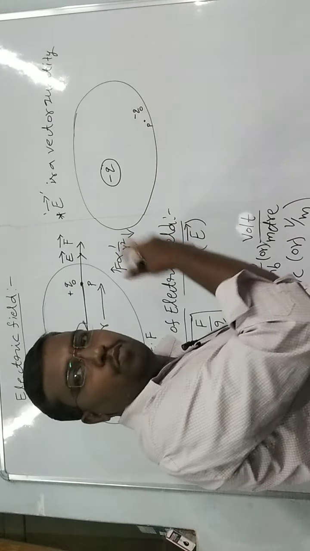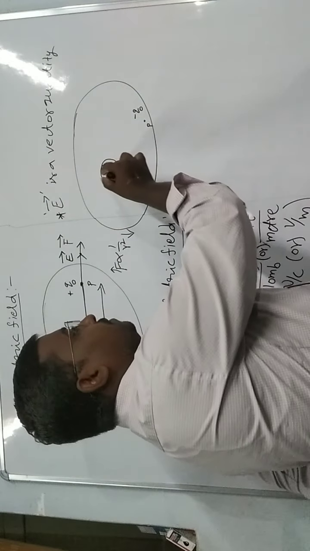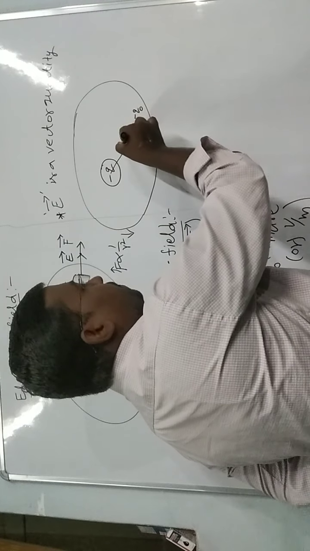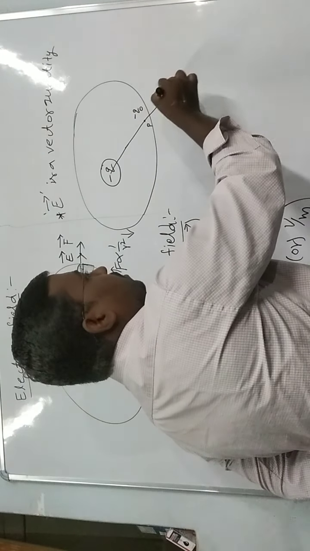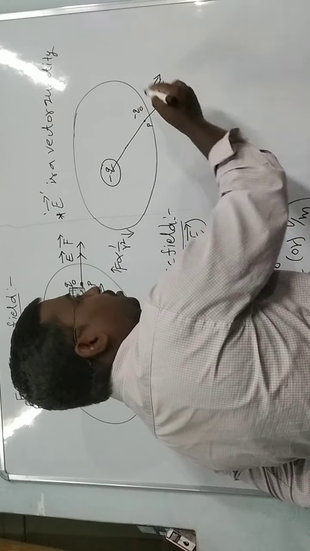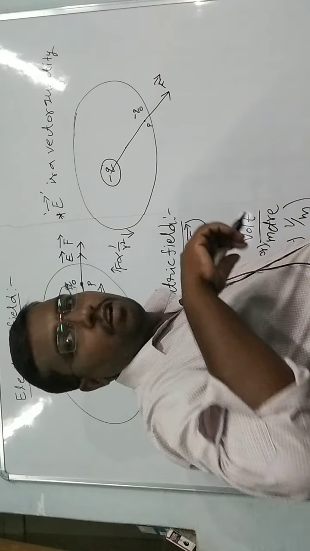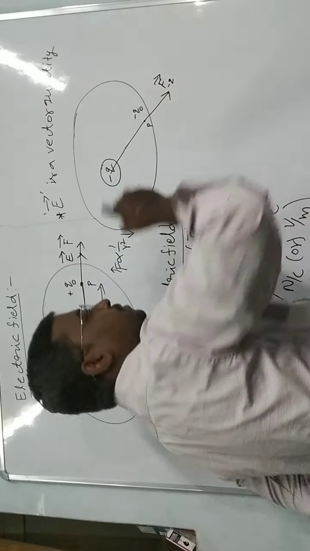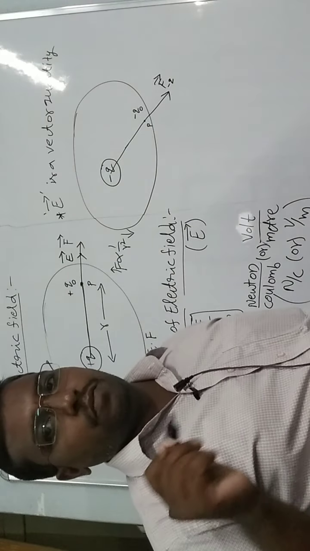Both are repulsion, so the force will be on this side, that is, away from the main charge. This is F suffix minus Q, that is, force due to minus Q.